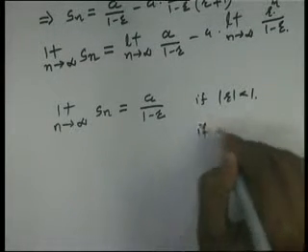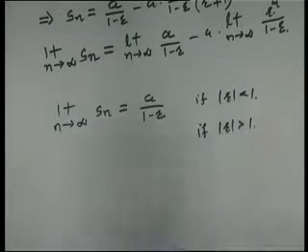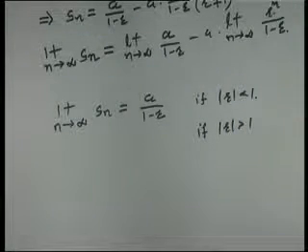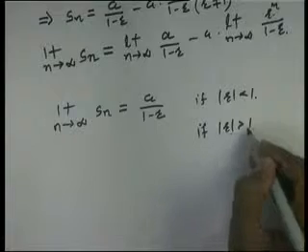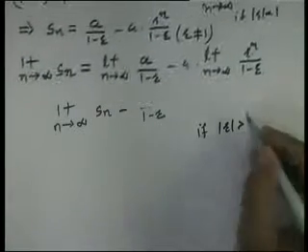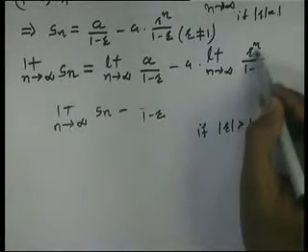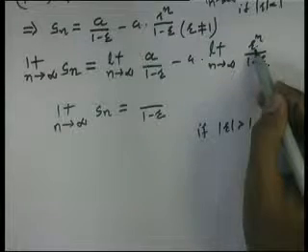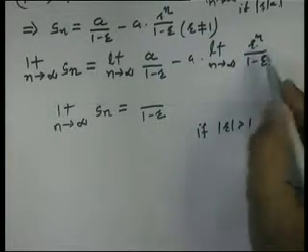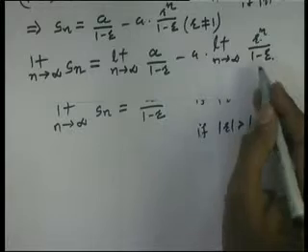What happens when modulus r greater than 1? So when we consider modulus r greater than 1, we can see that this limit goes to plus or minus infinity, respectively for positive or negative cases.